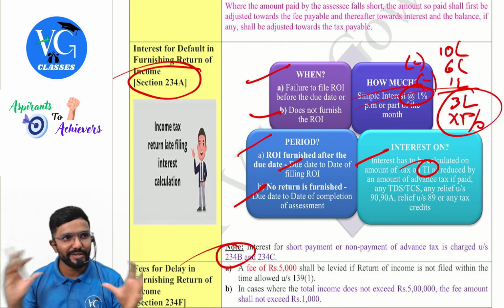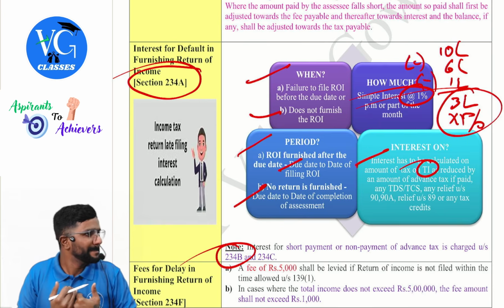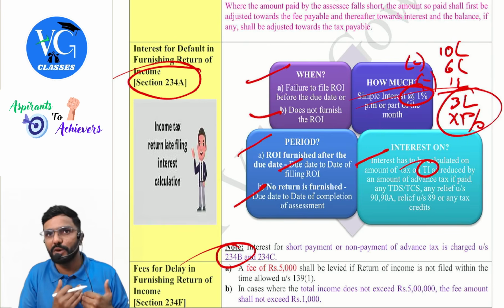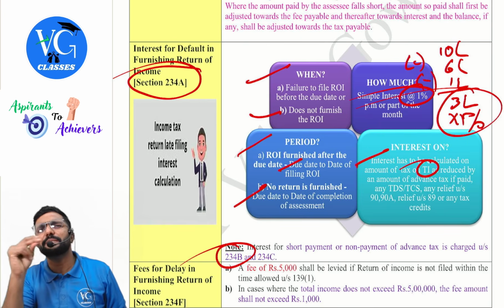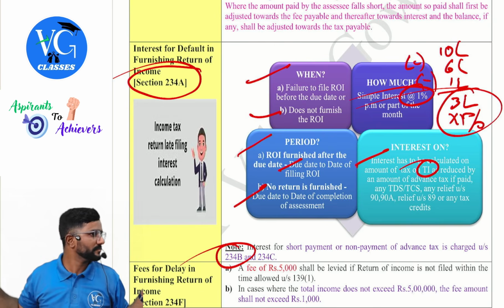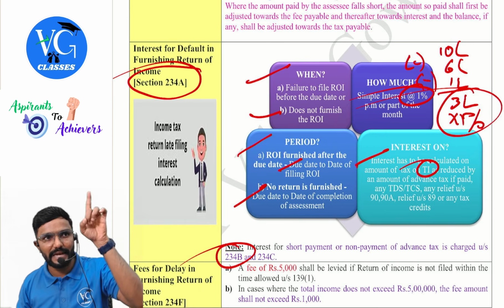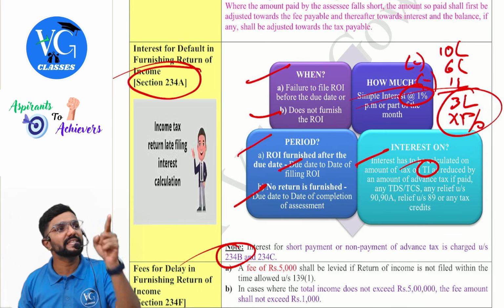So when you are studying, study 234A, B, C together, because you already know all these three sections. The rate is the same under every section, but when it will be levied is different. So please be careful. B and C is for advance tax. A is for delay in filing the returns.